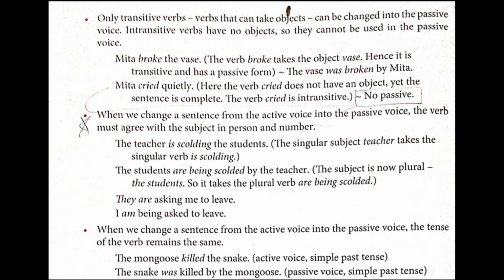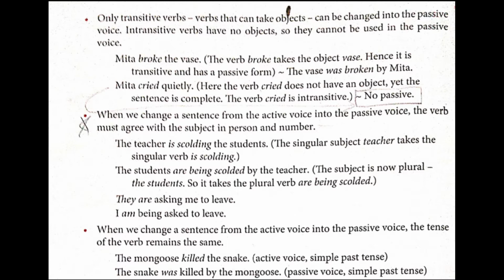Here the example is given. Meeta broke the vase. Meeta broke what? The vase. So the vase is the object, that is the direct object. Here broke is the transitive verb. The verb broke takes the object, hence it is transitive and has a passive voice. The vase was broken by whom? By Meeta. I got the answer when I asked in the passive form also. So that particular was broken is also a transitive verb.